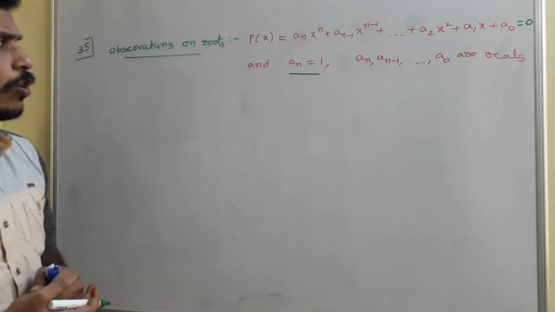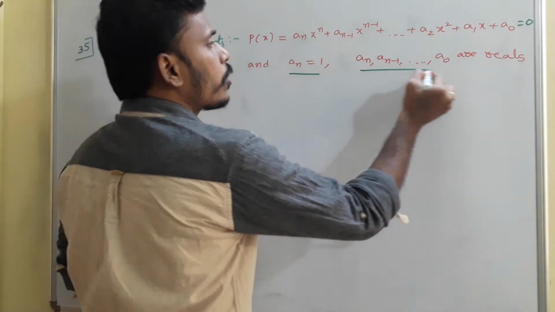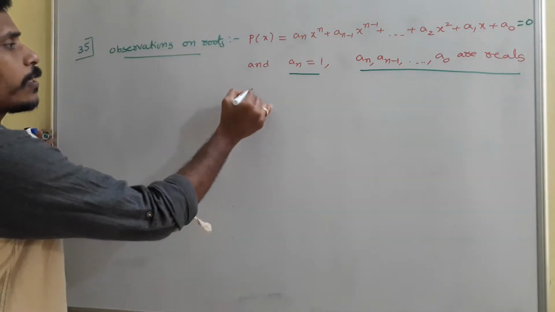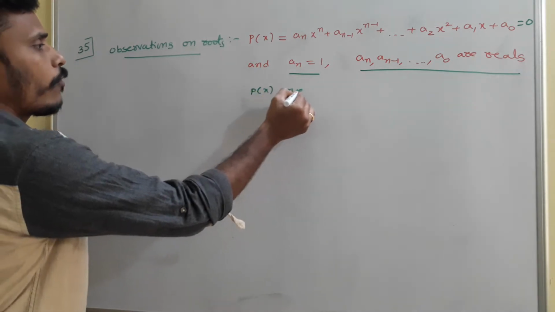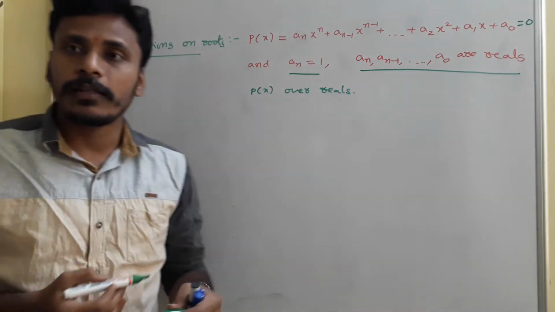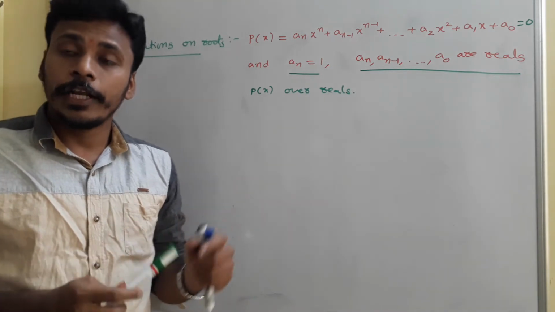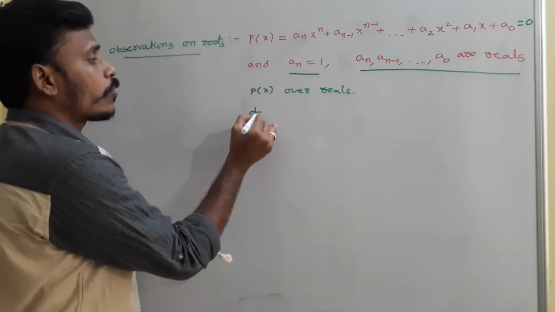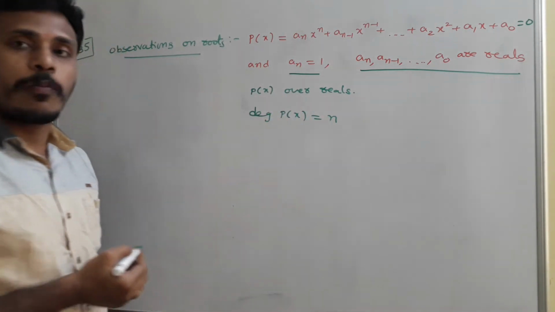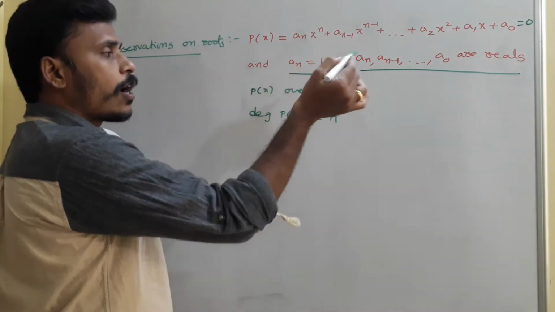So a_n is equal to 1, right? And then all these coefficients are real numbers. Since all these coefficients are real numbers, we will say that the polynomial p of x is over reals. If all the coefficients are reals, simply we say the polynomial is over reals. So I have a polynomial over real numbers, the degree of the polynomial is n, the leading coefficient is 1, and all the coefficients are reals.